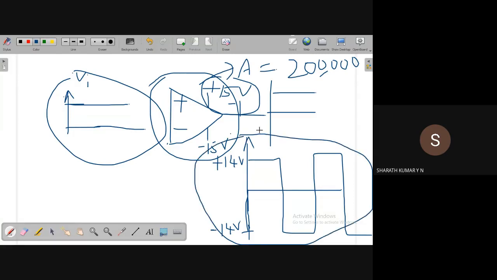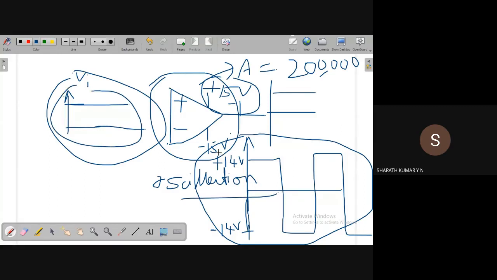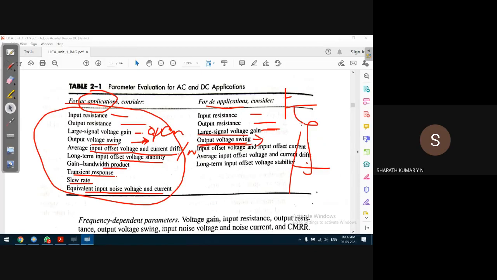So this is what is known as output voltage swing. This is also called oscillation conditions. Somehow we have to prevent this. We should not obtain an AC output for a DC input. It should not happen, so this has to be prevented. This is what is called output voltage swing.